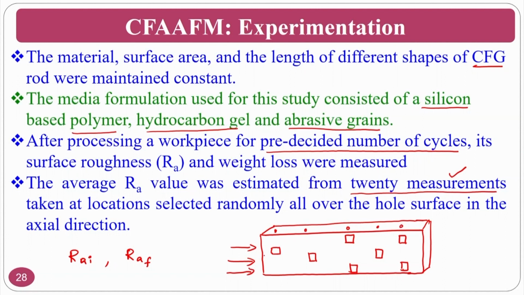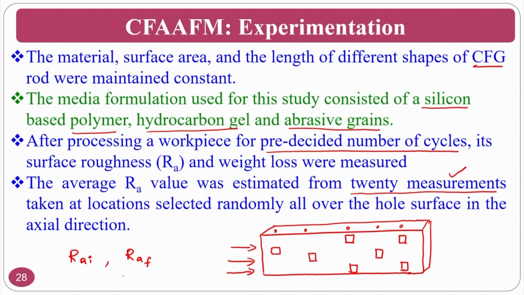So, the same location at the central line, assume that I want to measure at the central line or any other line, you can measure. The only thing you have to do is measure as many locations as possible, so that the average value will give you a good idea. You should not measure at one location and say, wow, I achieved a nano surface finish. That is not the right way. So you should always measure at different locations. If possible, the same locations before and after. If not possible, measure as many locations as possible, and the average value that you report in the research papers will have good value.